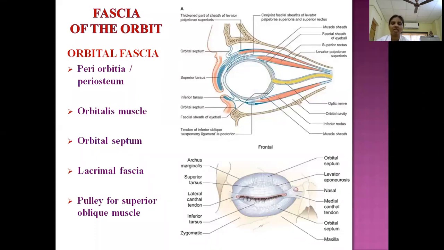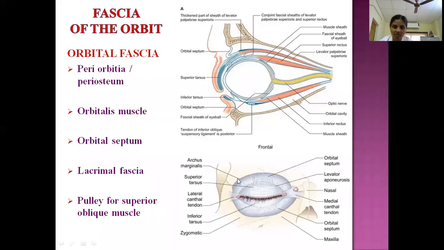So what is that? Periorbita, or otherwise called periosteum. Then this periorbita, what happened on reaching the orbital margin? At the orbital margin, it extends on to the eyelids. Here you see in the second picture, this here at the level of orbital margin.